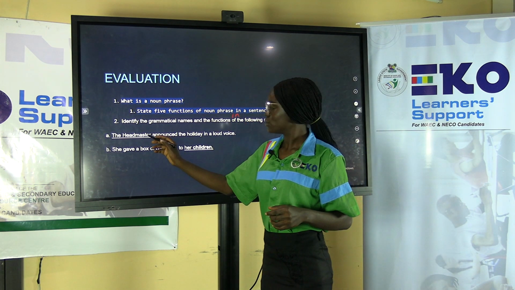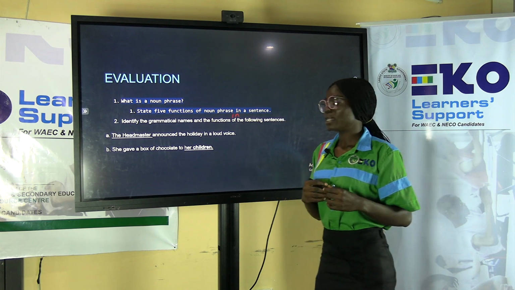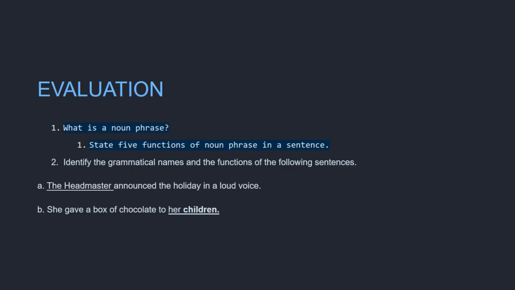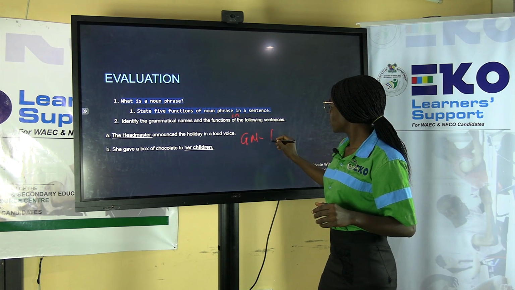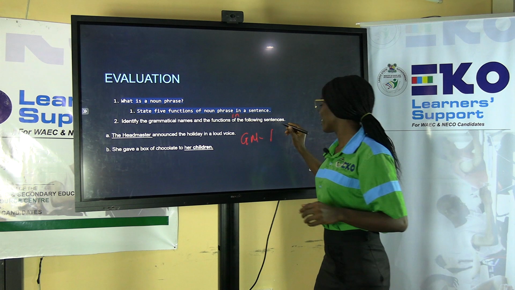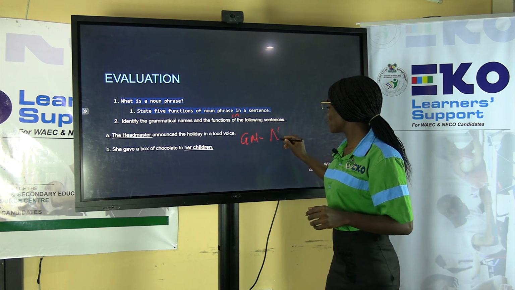All right, let's do this together. The headmaster announced the holiday in a loud voice. So the grammatical name is what? Yes, you're right. Noun phrase.